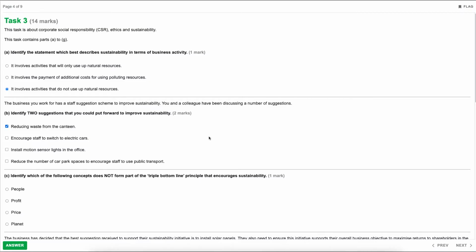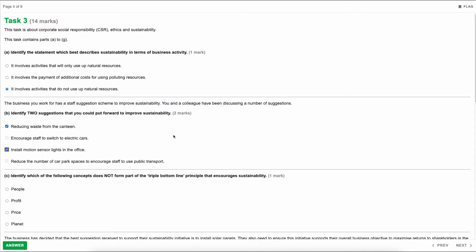The second one, encouraging staff to switch to electric cars. So although that would be seen as a sustainable act, that's obviously not from the business's perspective, that's from the individual staff member's perspective. So that one would not be improving sustainability from the business's perspective, which is what we're looking at here. The third one, install motion sensor lights in the office. So that would absolutely help with sustainability because it means we're not using as much electricity, because the lights obviously wouldn't be on if no one was using them, i.e. no one was in the room with them. So that would absolutely help sustainability.